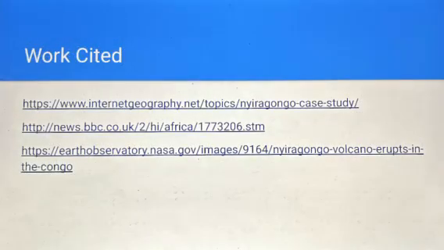All right, so now we're just going to look at the sources here. This is what we used to get our information and where we got our pictures from.